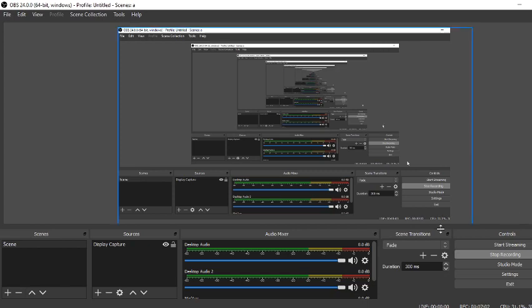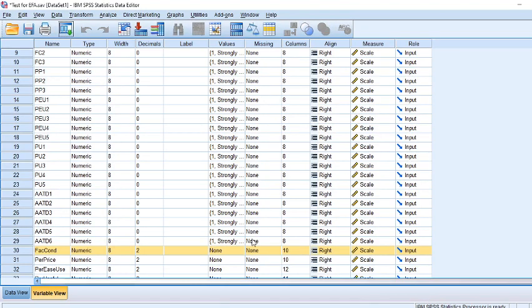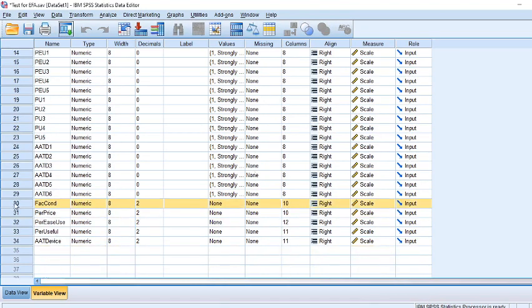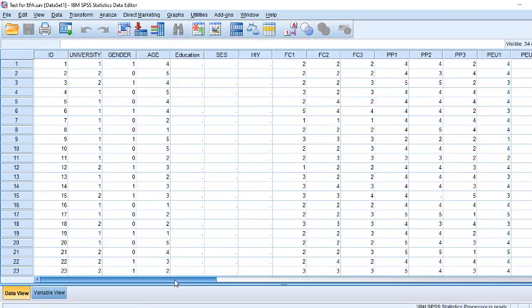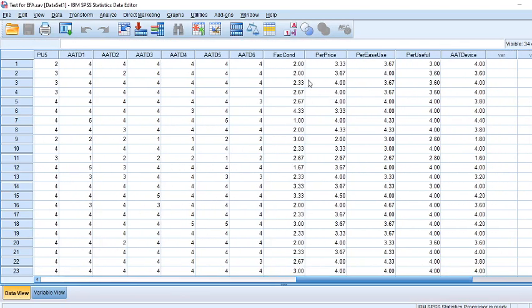So as I told you, I'm going to create the summated scale. You can see that we had five variables, and I have created summated scales. I'm going to press the save button, and you can see that our new data, the summated scale or mean data, is available here.